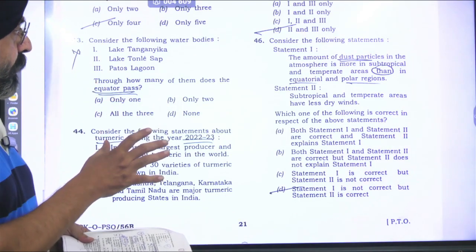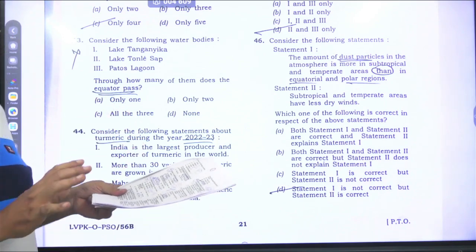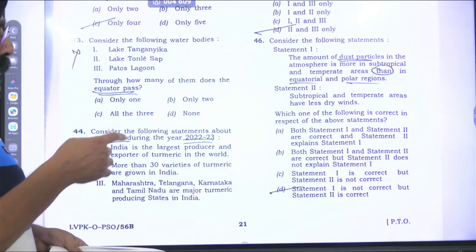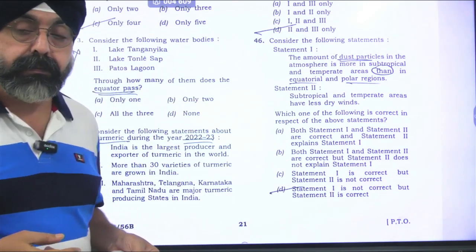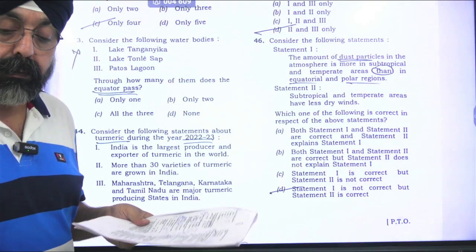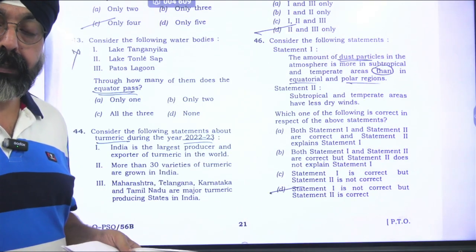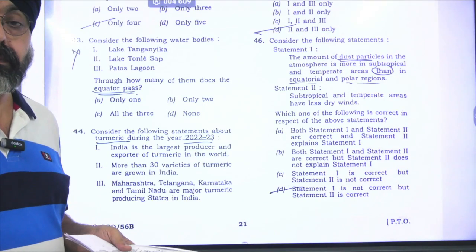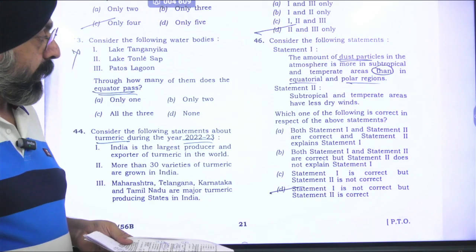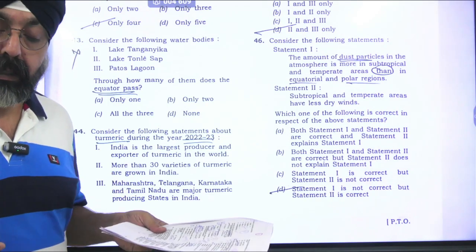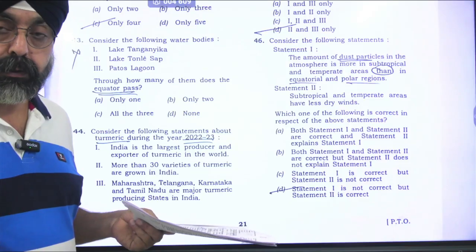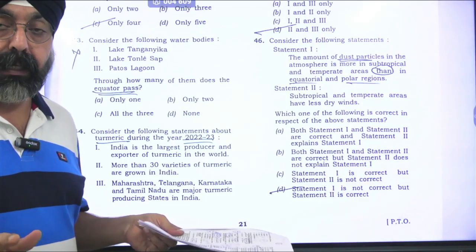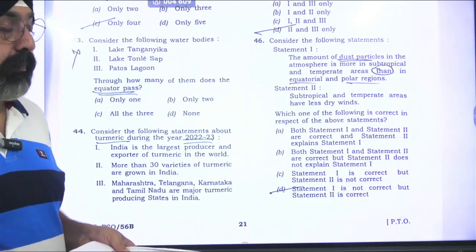So dust particles will be in abundance in these areas. The first statement is correct. Why not in the equatorial areas? Because daily rainfall takes place and the dust particles settle down. And in polar areas, barely any land is exposed. It is a cryospheric land under the snow and ice cover.